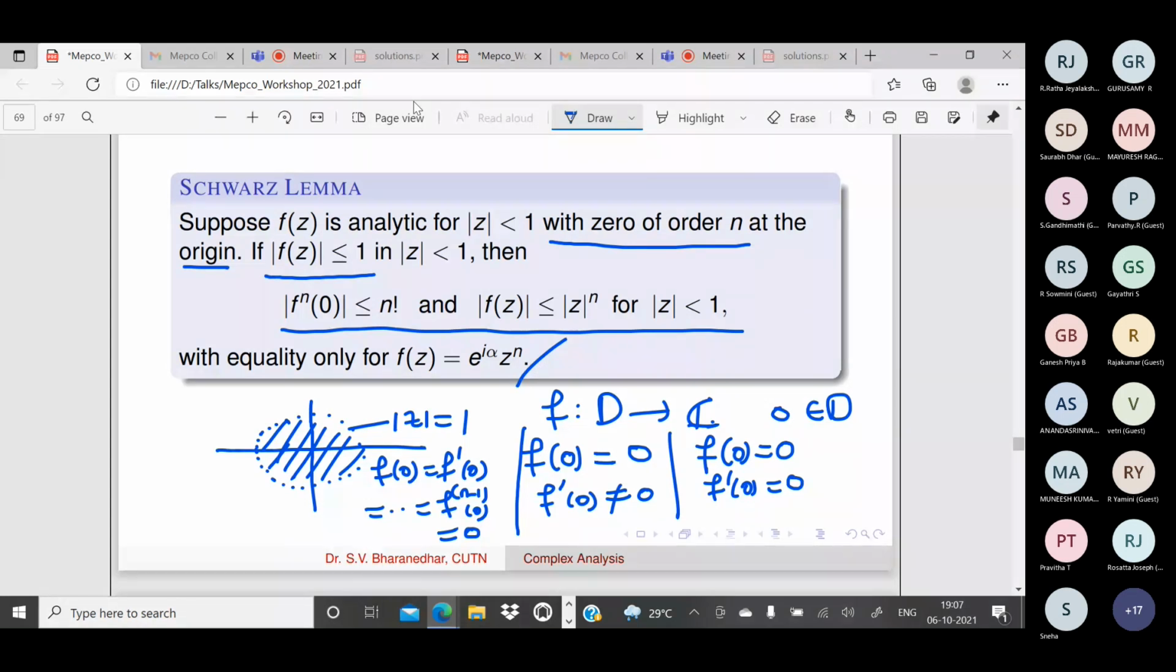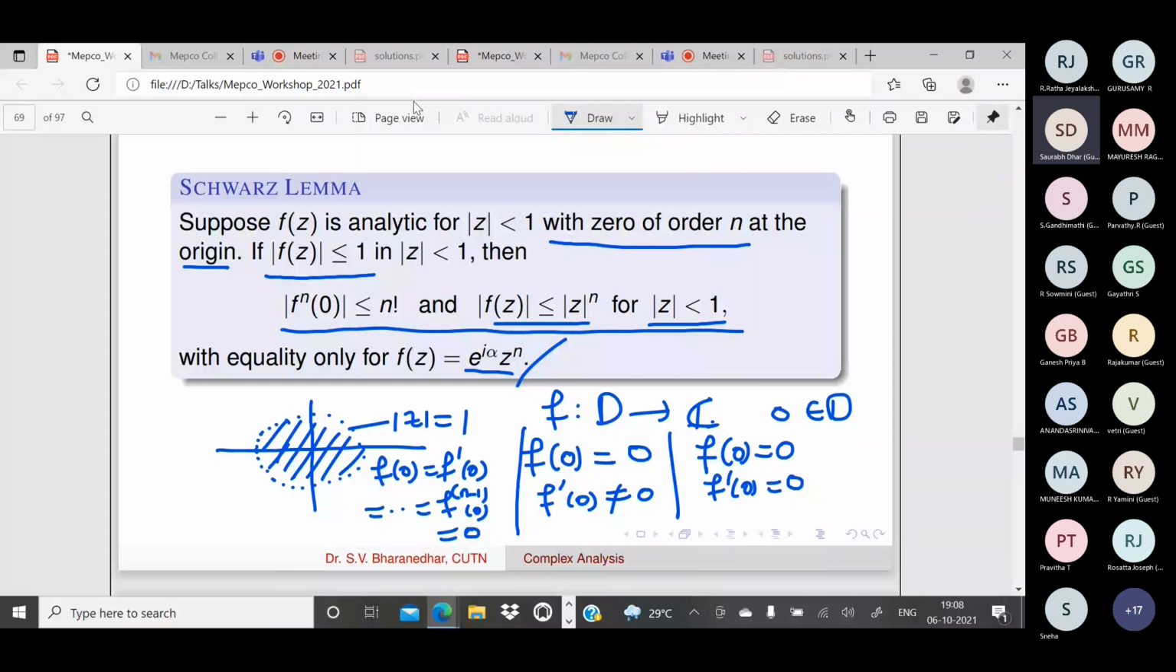Modulus of f of z will be bounded by modulus of z power n for all z in the unit disk, with equality in one of these inequalities. If it attains equality, or for some non-zero point you have equality in the second inequality, then that function should be a rotation of z power n. This is the conclusion. Is it clear to everyone, Schwarz lemma? Is the conclusion clear?